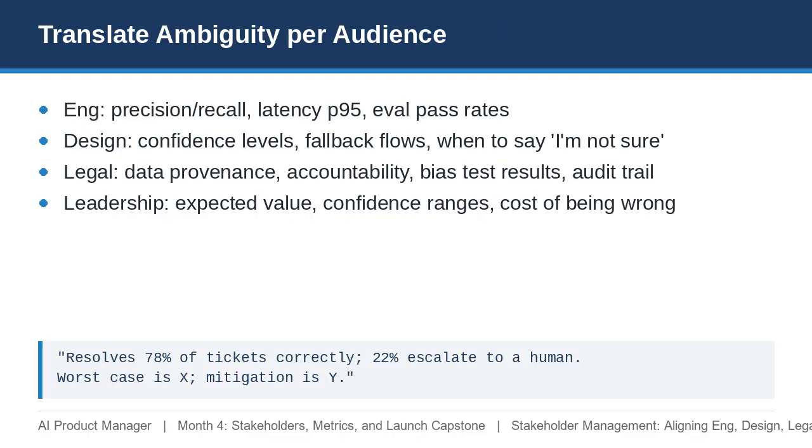Never tell stakeholders it works. Frame model behavior in the language each group can act on. Engineers want precision, recall, and latency. Design needs to know when to surface uncertainty. Legal cares about data provenance and bias. Leadership thinks in expected value and downside risk. Always use ranges and scenarios instead of false precision. Give a real number, the failure rate, and your mitigation.